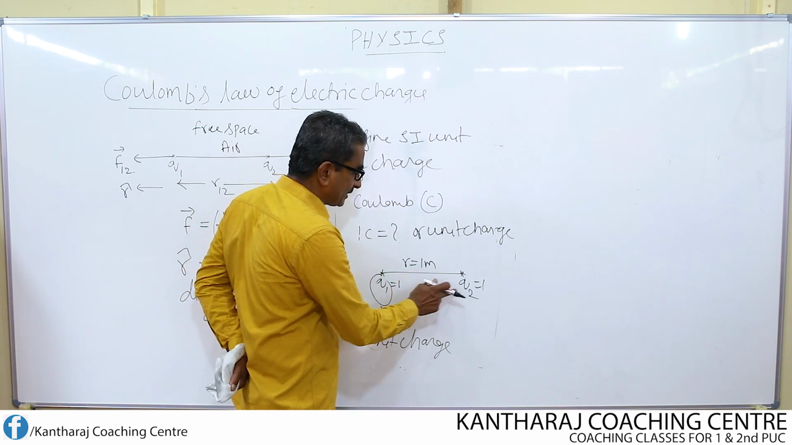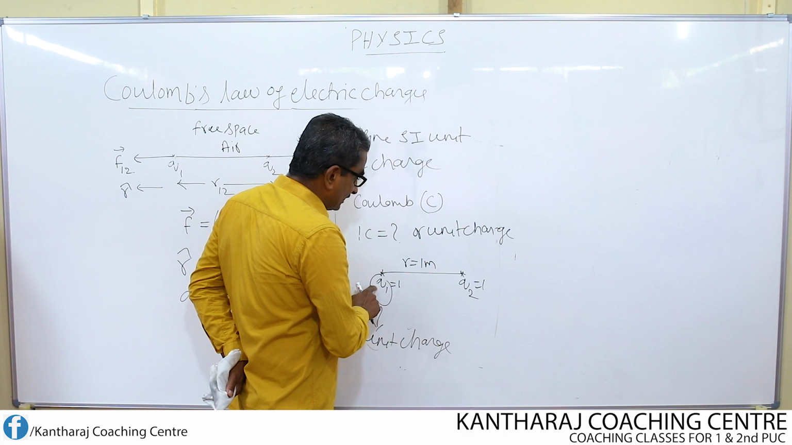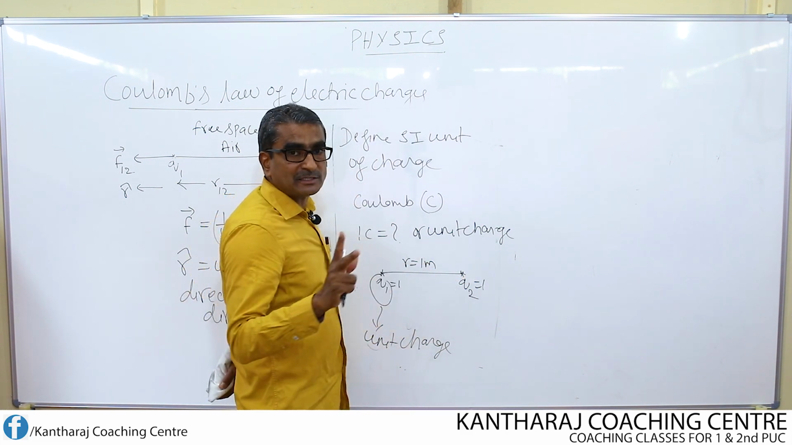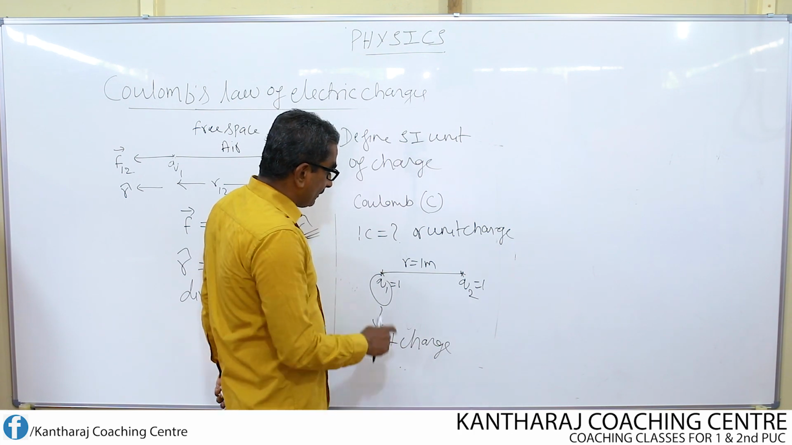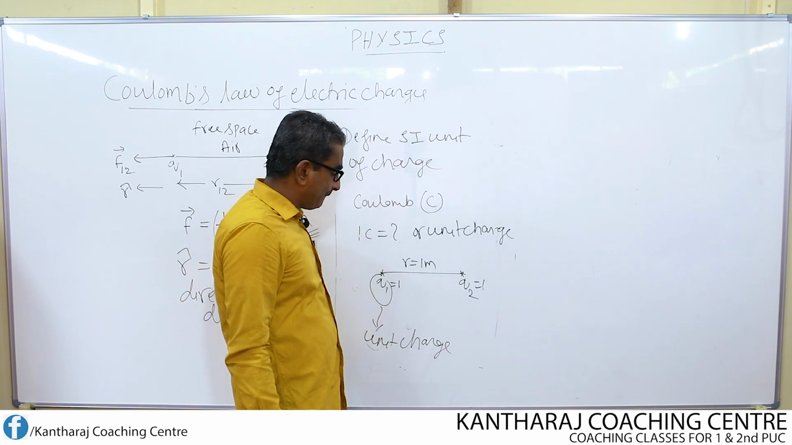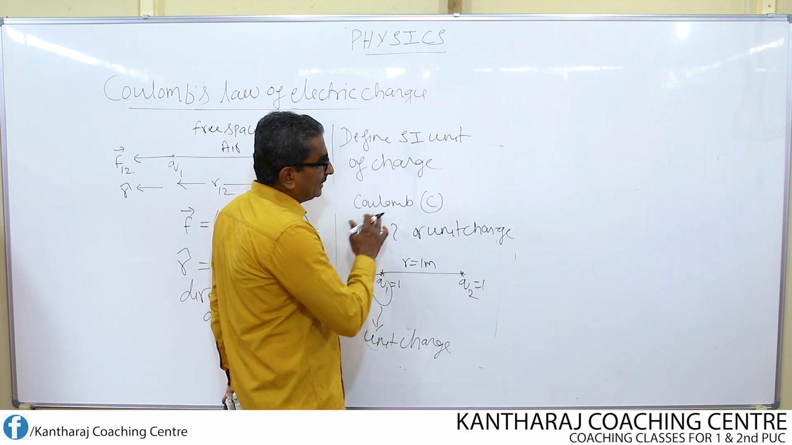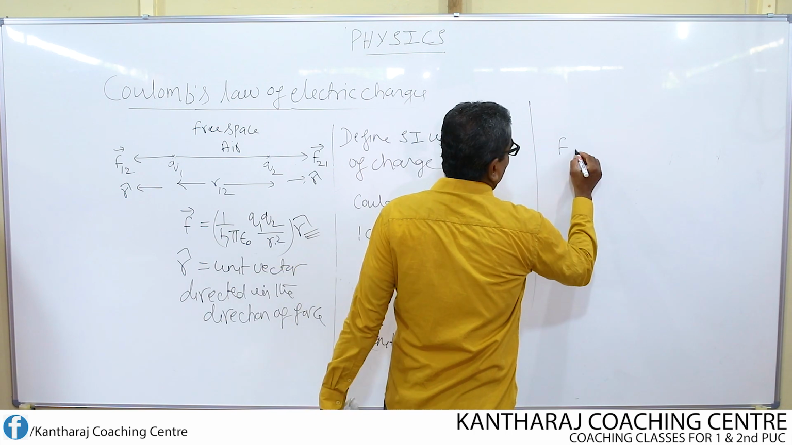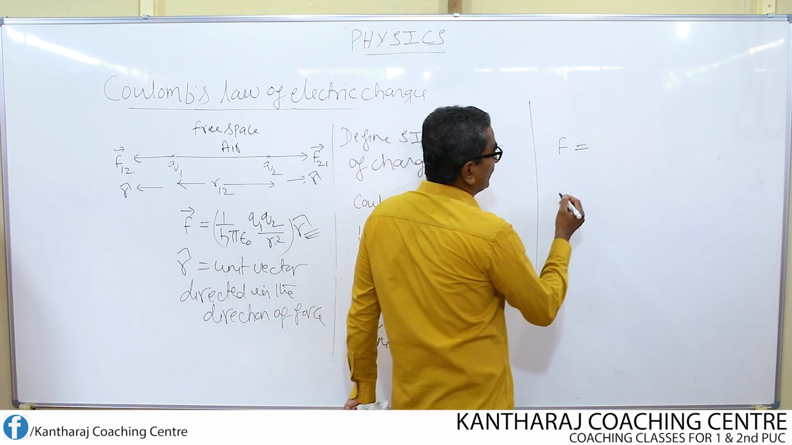Nature wise, if this is positive, this should be positive. If this is negative, this should be negative. Not one positive and one negative. Either both should be positive or both should be negative. But the separation is 1 meter. Now, if I substitute in the equation for F, let us consider the scalar form of the equation.